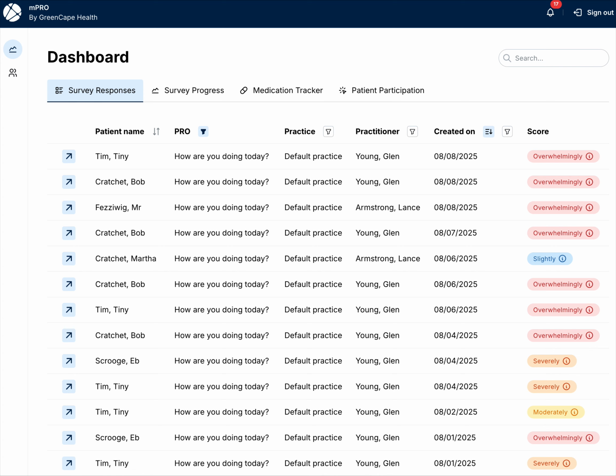Hi everyone, I'm going to give a demonstration of the clinician dashboard for mPRO. This is what the care team would see, and all of these data are provided by the patient via the mPRO mobile application. So this is our palliative and hospice care experience.